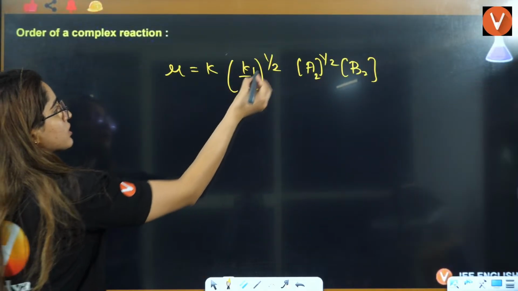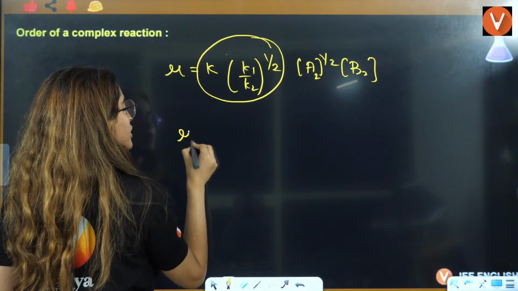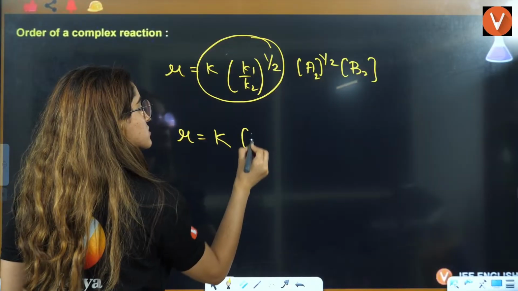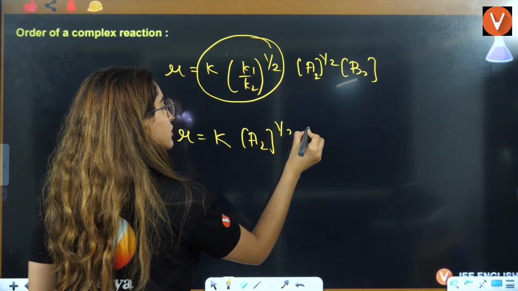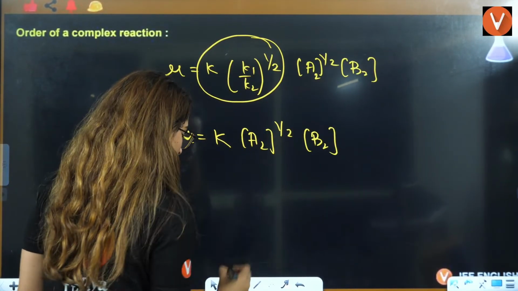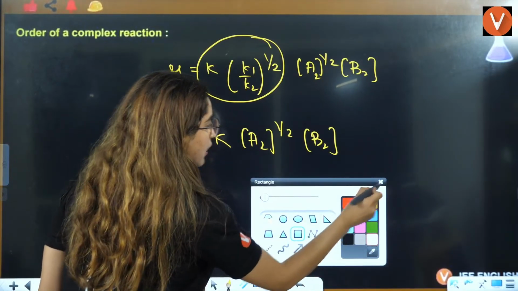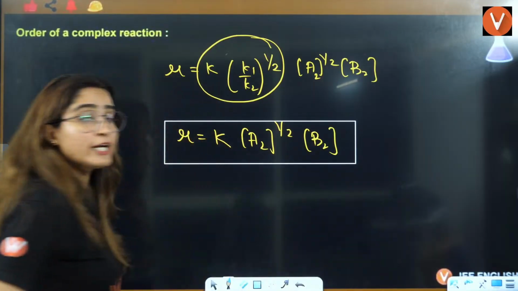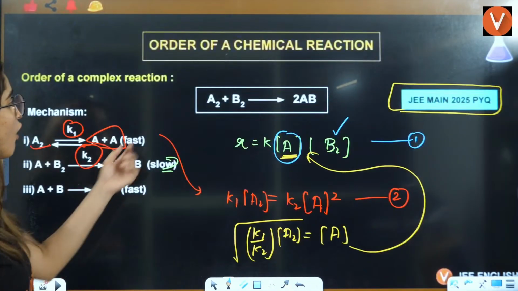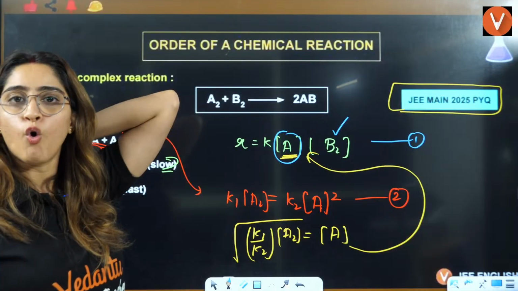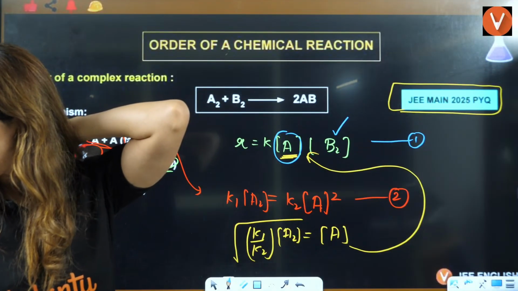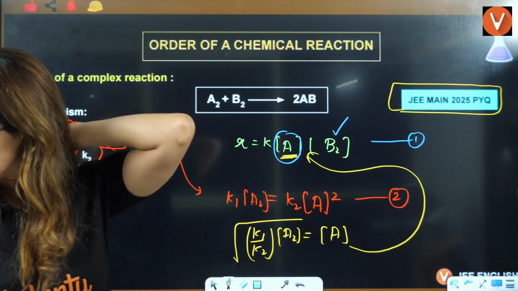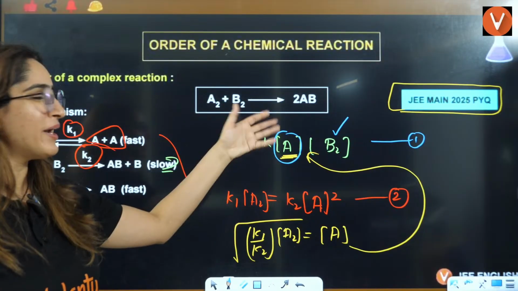Right? Now, this whole thing is a rate constant only, so you can say K. This is A2 to the power half, this is B2. Now, this is your final answer, where you have written the rate law expression in terms of the terms that are mentioned in the overall reaction. Okay?